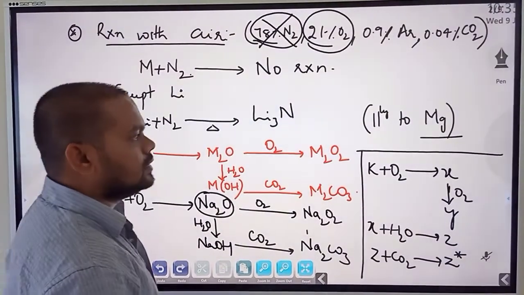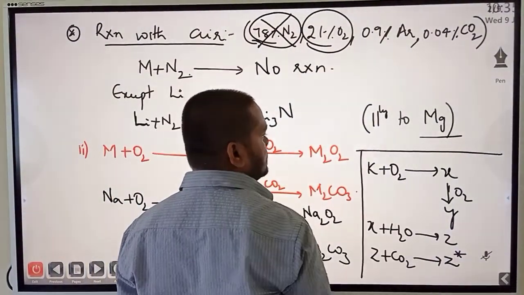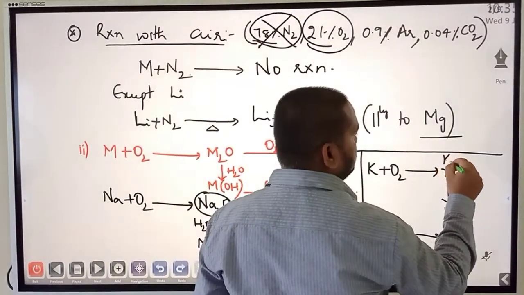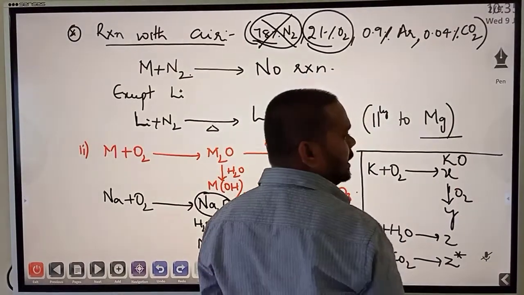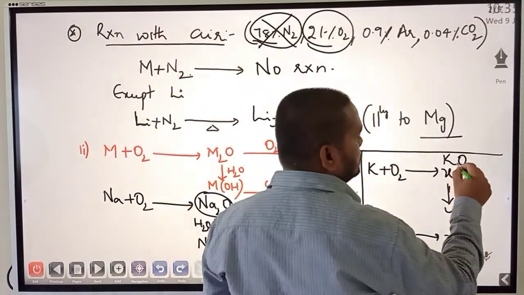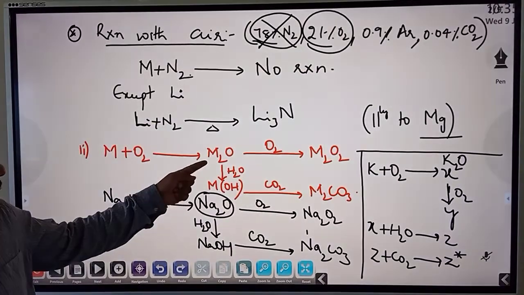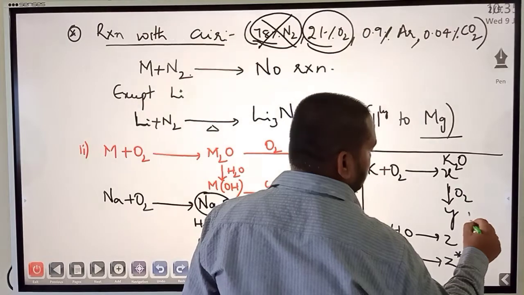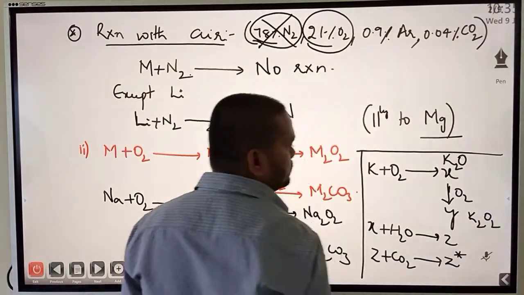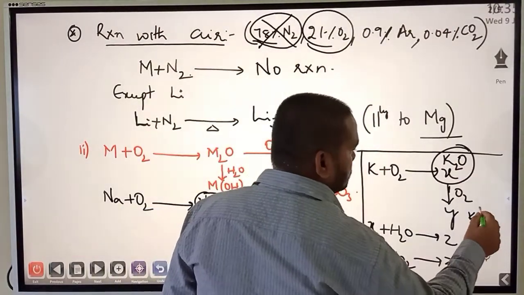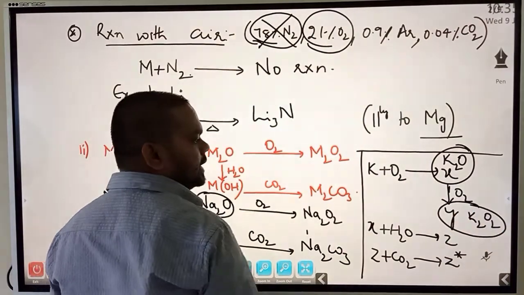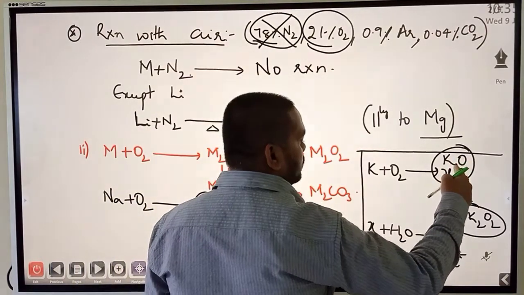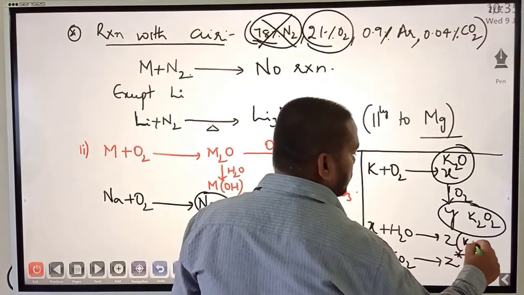So I hope you have done it. What is X? X is potassium oxide, K2O, not KO2. First, potassium oxide. Then X in the presence of oxygen will form peroxide, K2O2. This is X, this is Y, and X on treating with water will form Z. So K2O on treating with water will form KOH.